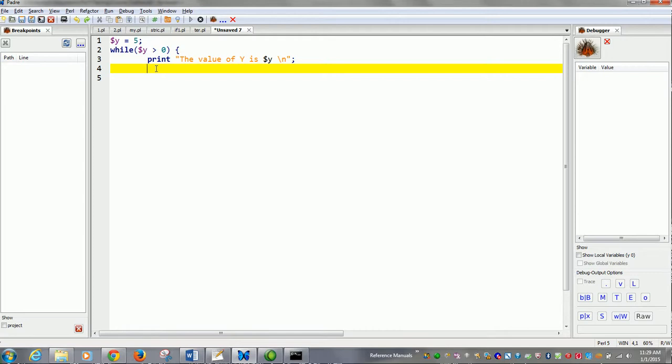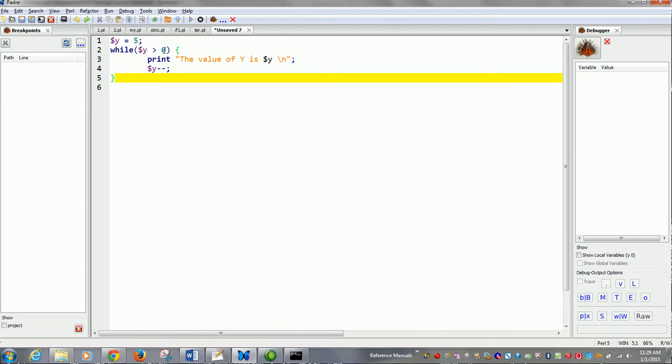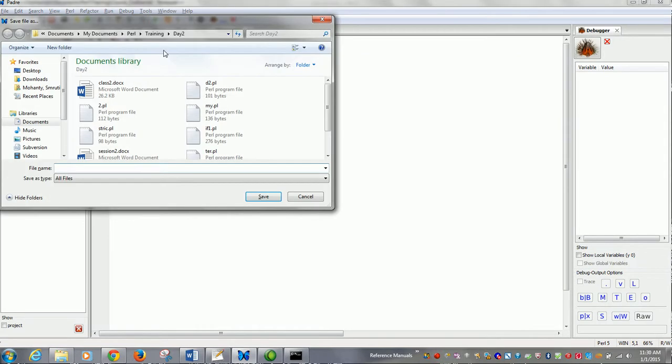Now, what is the condition required to break this loop? $y must be less than 0 or equal to 0 at some point of time, then it will break. So I auto decrement it. Now let's see how it works.